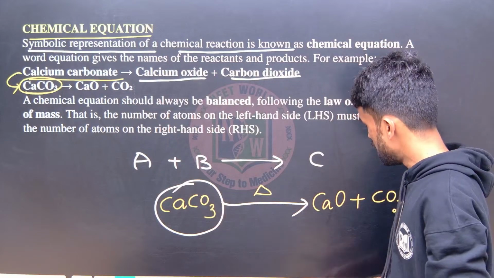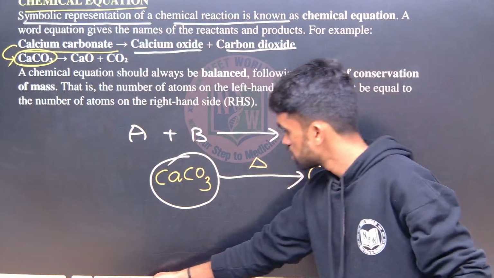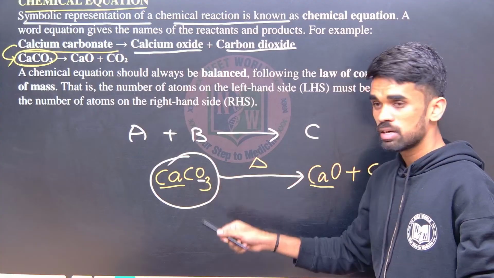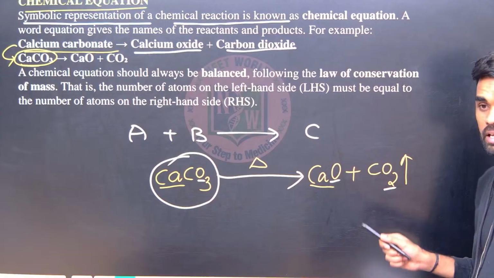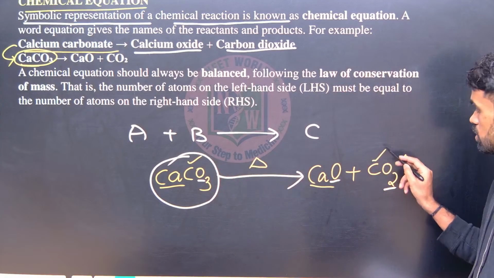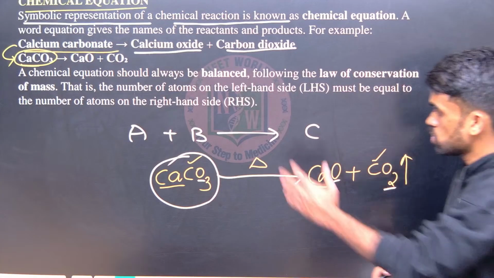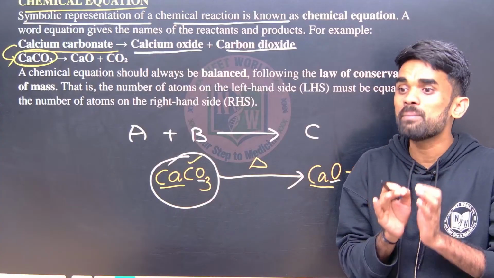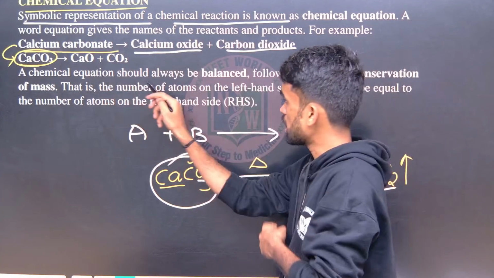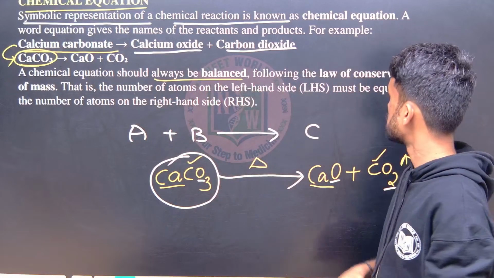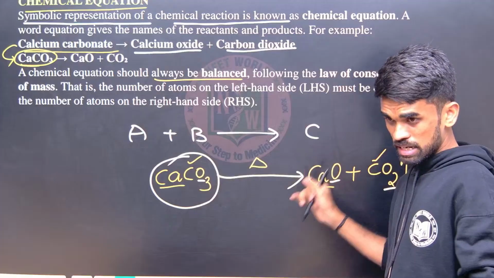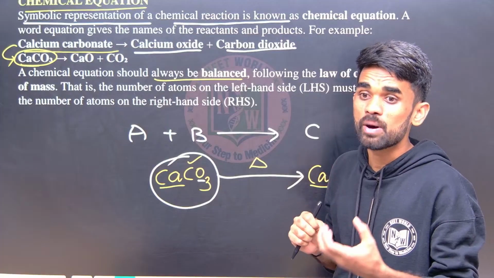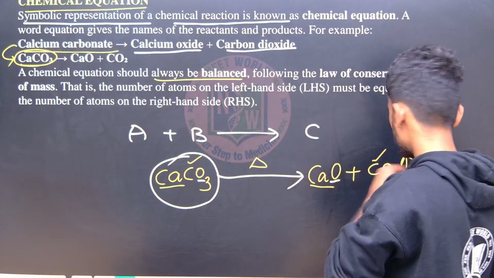So this equation, is it balanced or not? Yes. See how many calcium atoms are there here? Here also. Oxygens, how many are there? 3. Here this is 1, this is 2, total 3. Carbons, 1 and 1. Is that balanced or not? Left side, right side, LHS, RHS, all the atoms should always be the same. A chemical reaction should always be balanced. So the number of atoms on the LHS and RHS should be the same. That is what we are going to study, the law of conservation of mass.